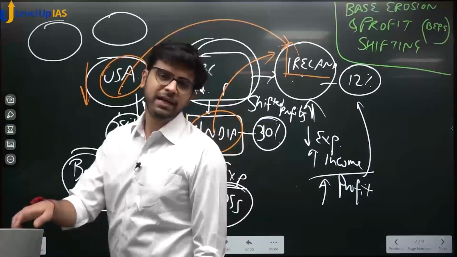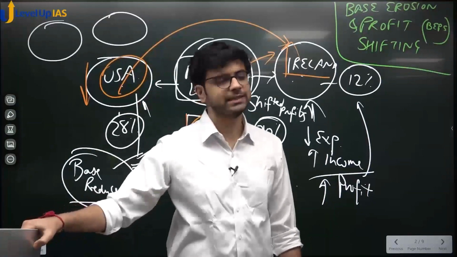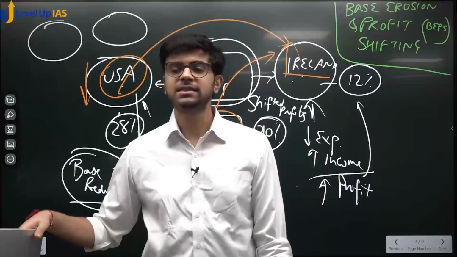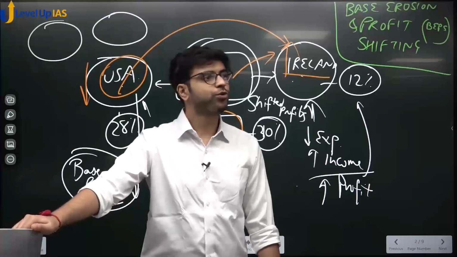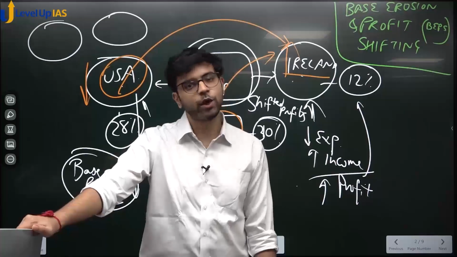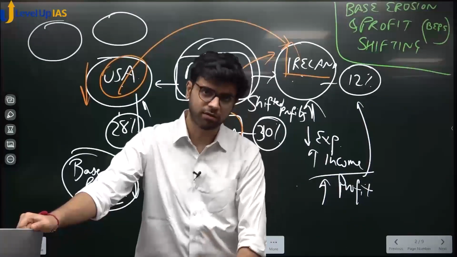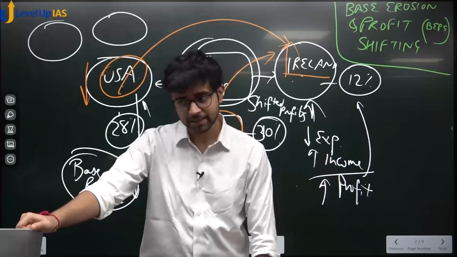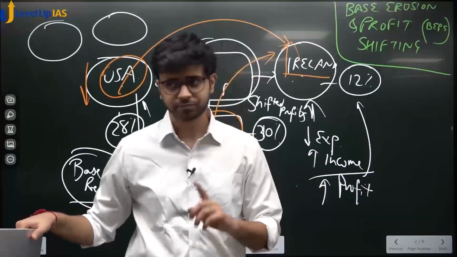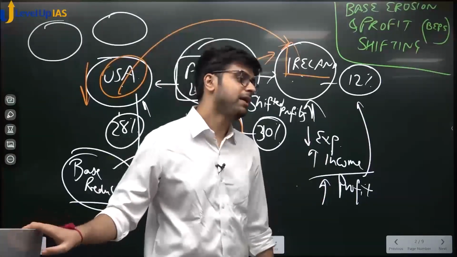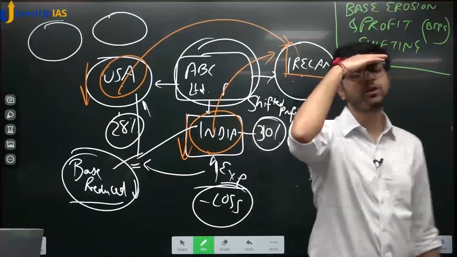Can the same income be taxed twice? The answer is no. Normally in income tax, income is only taxed once. By twice I mean, suppose you earned in America, you went to USA, you earned there, you paid tax there in dollars and you brought money with you here in India. Now will Income Tax Department of India demand tax from you? No, because you have already paid tax once on your income. Please bear in mind that we are talking about income tax and direct taxes. We have not yet ventured into indirect taxes.